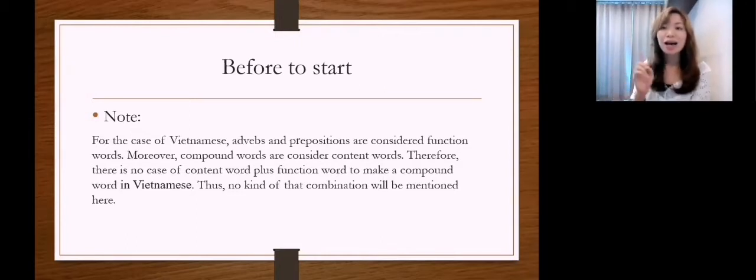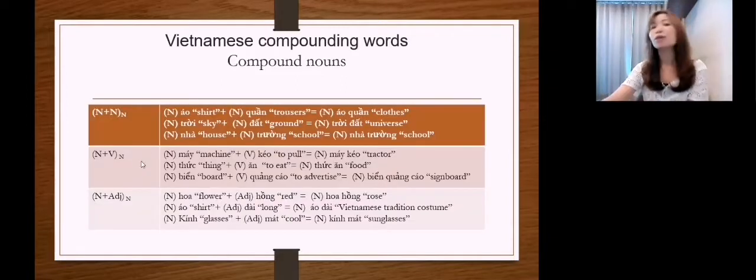Before I start, I want to give you some notes that for the case of Vietnamese, adverbs and prepositions are considered function words. Moreover, compound words are considered content words in Vietnamese. Therefore, I have no case of content word plus function word to make a compound word. So look at my data here. I just give you some examples because I have a limitation on time.